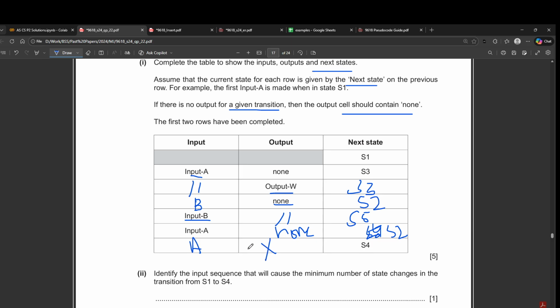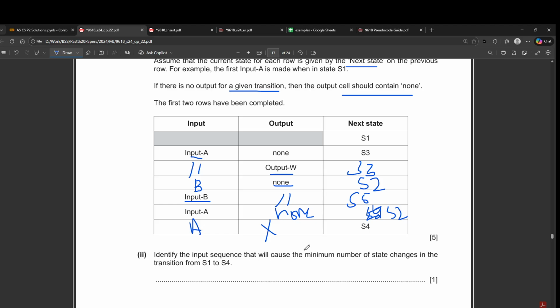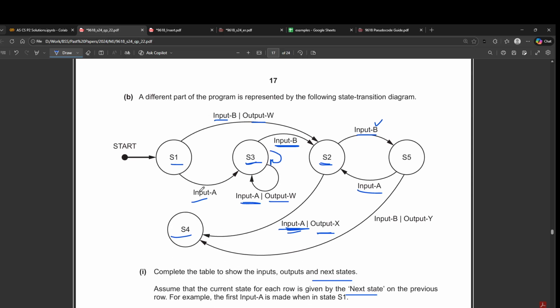That's it. And then the question is saying identify the input sequence that will cause a minimum number of changes from S1 to S4. Okay, S1 to S4. If we take input B and then input A, we go in 2 hops.